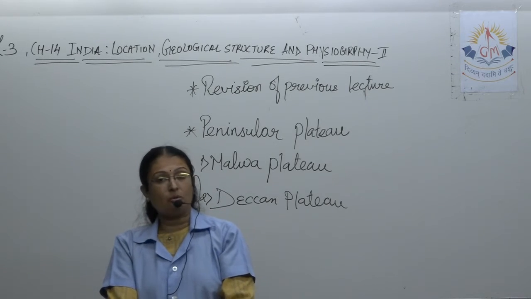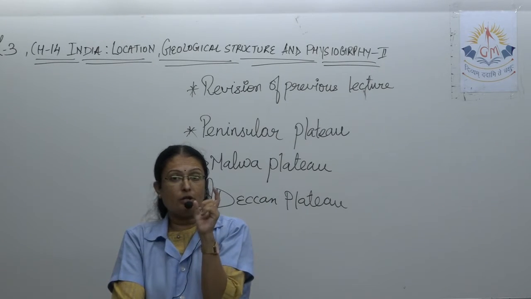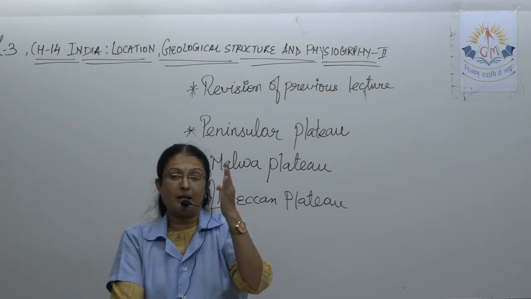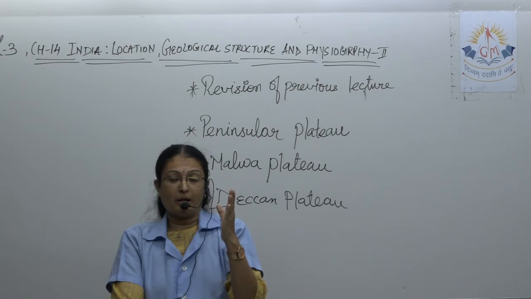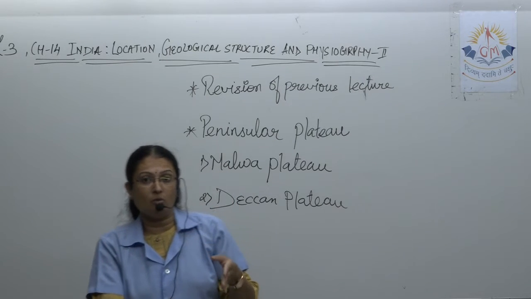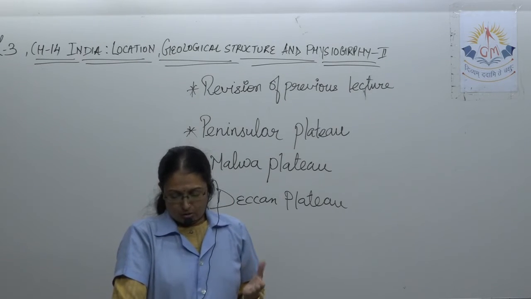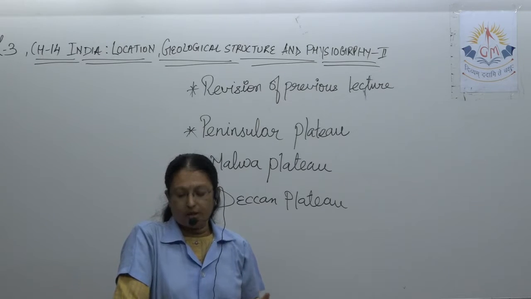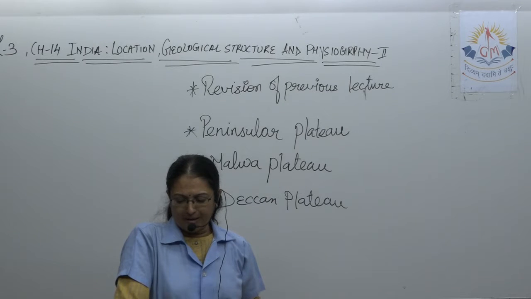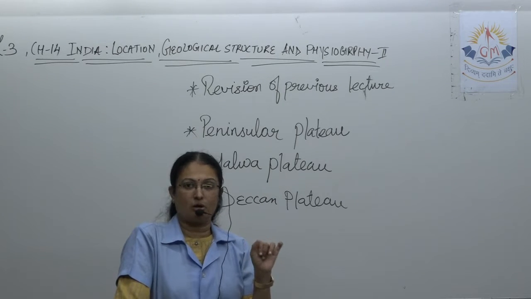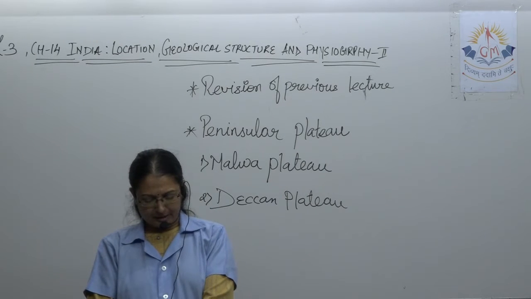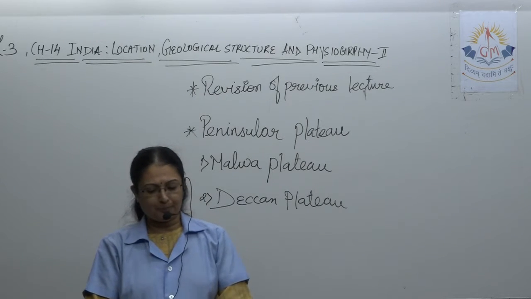Then we have to learn, or we should know, the Indian Standard Time, which is at 82.5 degree, passing almost through Allahabad. So the standard meridian of India is 82.5 degree, or 82 degree 30 minute east longitude. It passes through 5 states. Now this also you have to keep in mind. The local time is accepted as the standard time of India.